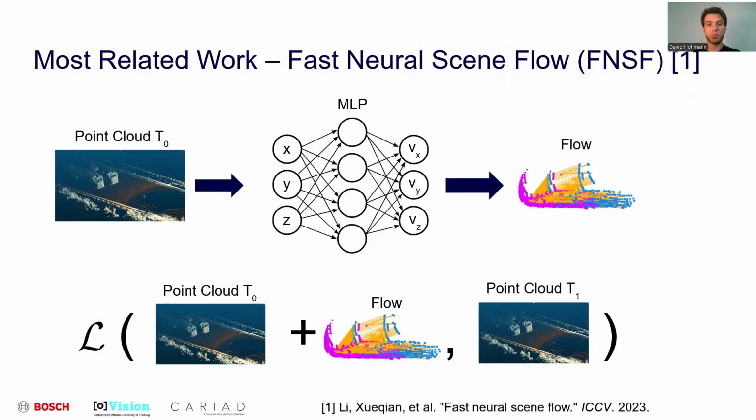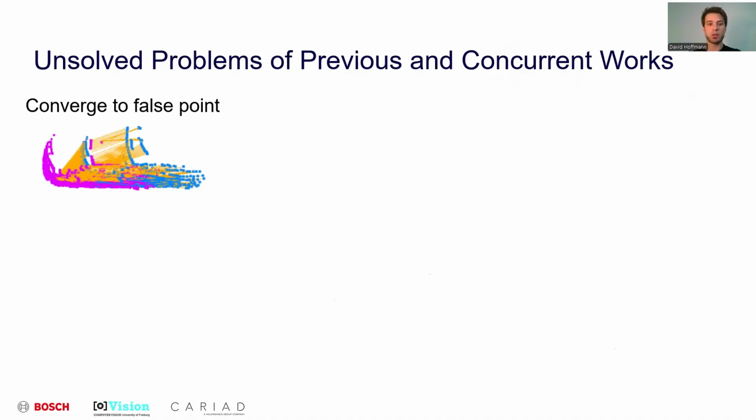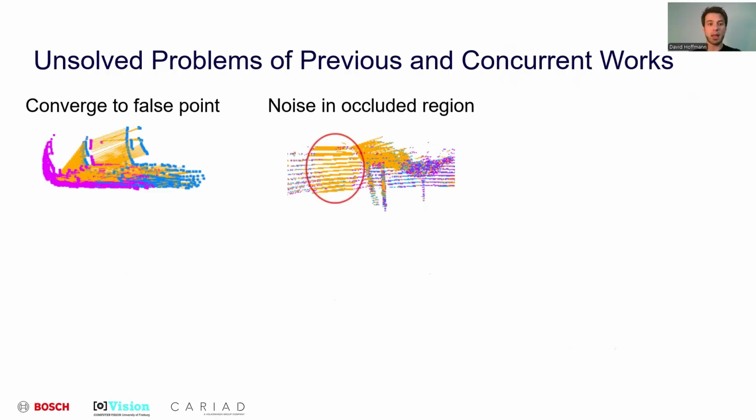This method achieved strong performance at the time of its publication and, most importantly, significantly improved the runtime compared to previous unsupervised approaches. Unfortunately, in many cases, the flow estimates produced by fast neural scene flow are far from satisfactory. In our error analysis, we identified several recurring failure modes and limitations of fast neural scene flow. We observe false correspondences. The method often converges to false points. This seems to stem from a strong bias towards the nearest neighboring points, ignoring the fact that nearby points typically move in similar directions.